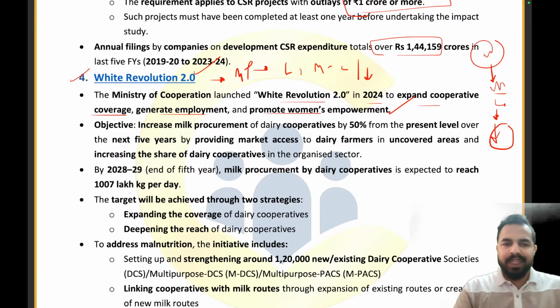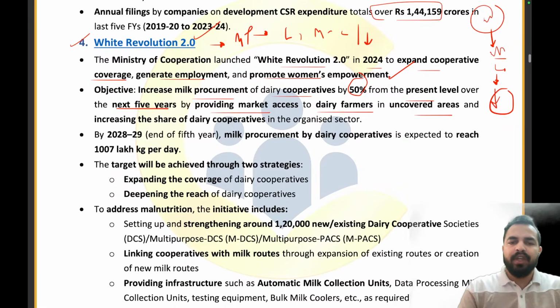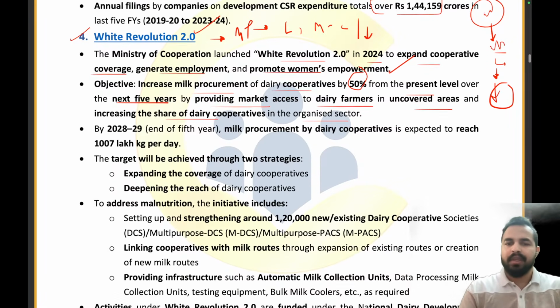Clear? The objective is to increase the milk procurement of the dairy cooperatives by 50% from the present level over the next 5 years by providing market access to the dairy farmers in uncovered areas. So the areas which are uncovered by the cooperatives, we want to expand the coverage of the cooperatives by enrolling the milk vendors under them. So we will be increasing the milk procurement by 50% from the present level in the upcoming 5 years. And that's how we will be providing more market access and increase the share of dairy cooperatives in the organized sector. Clear?